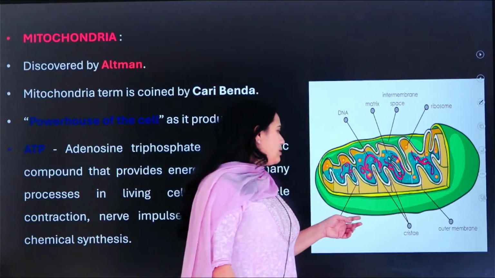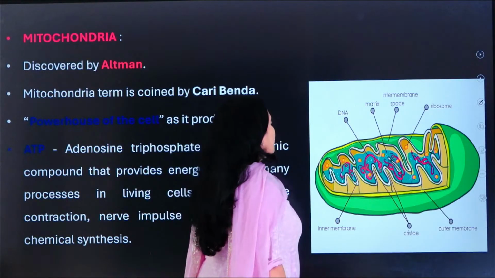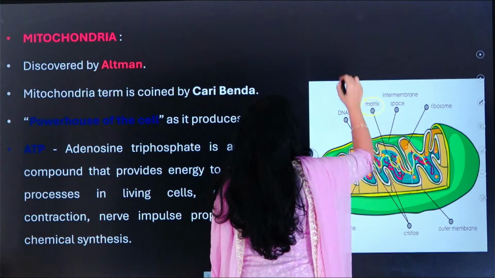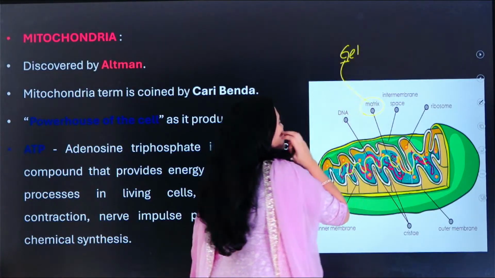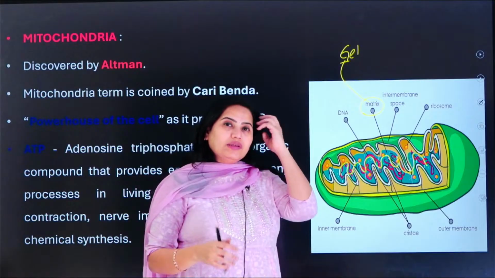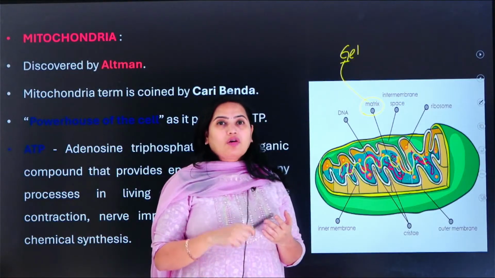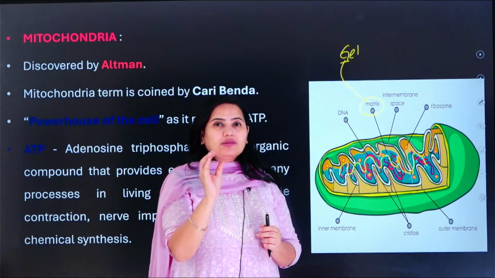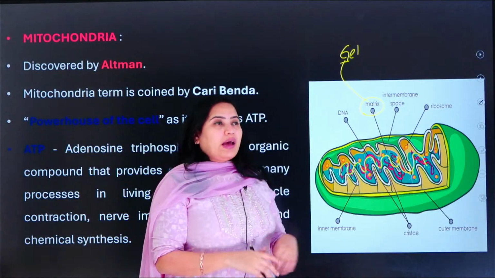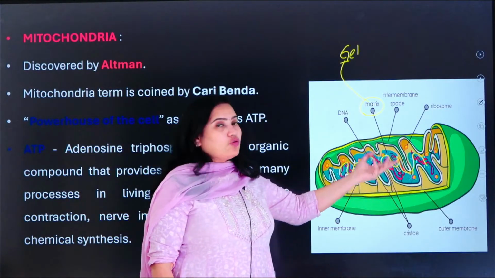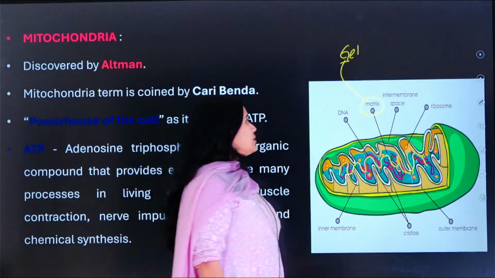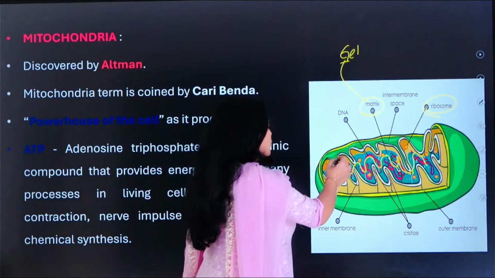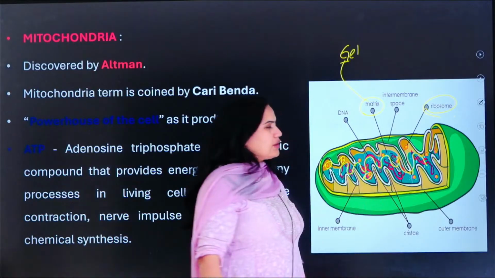We understood about the inner membrane and outer membrane. What is in the cristae? DNA. The DNA is freely floating here. And then the matrix. What do we mean by matrix? That is the gel-like fluid present inside the mitochondria. Inside the cell we have a gel-like fluid called cytoplasm. Between two important organelles, the floating cytoplasm is called cytosol. Inside the mitochondria, its own gel-like fluid is called the matrix. Mitochondria also has its own ribosomes.